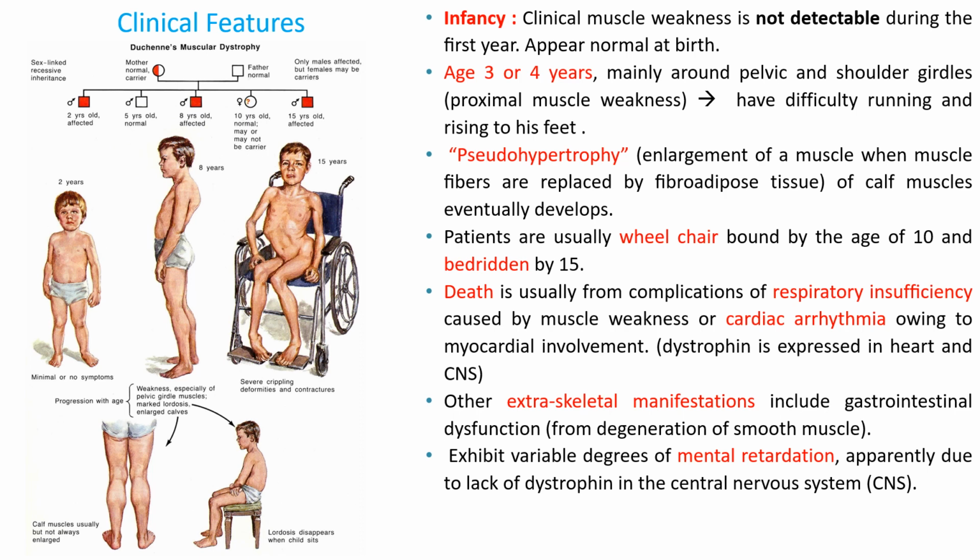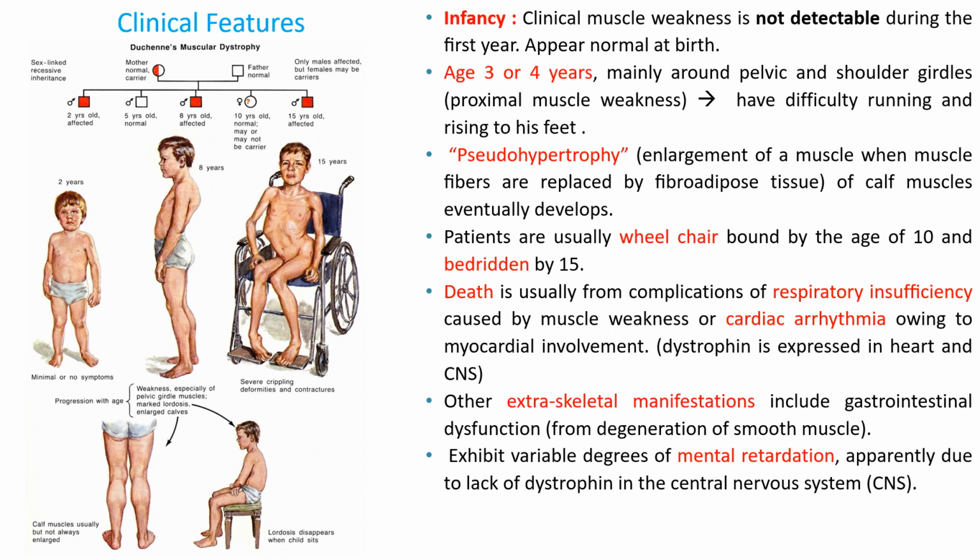The muscle weakness is not detectable during the first year, and the patient appears normal at birth. By the age of 3 or 4 years old, there is muscle weakness of the proximal muscles involving the pelvis and the shoulder girdles. So the patients will have difficulty in running and rising to their feet. There's pseudohypertrophy, or enlargement of the muscle, when the muscle fibers are replaced by fibroadipose tissue. And patients are usually wheelchair bound by the age of 10 and bedridden by the age of 15.